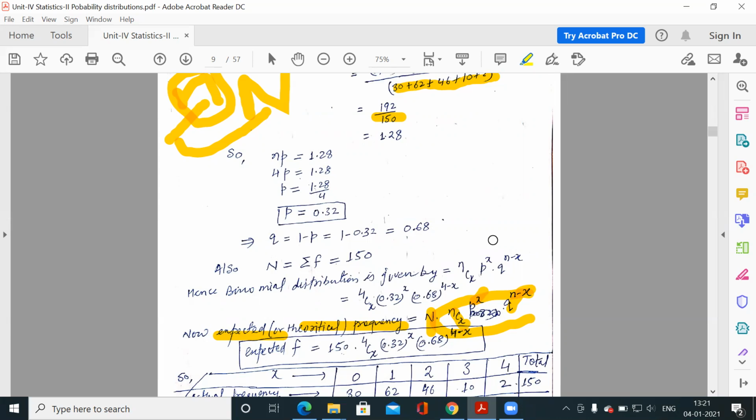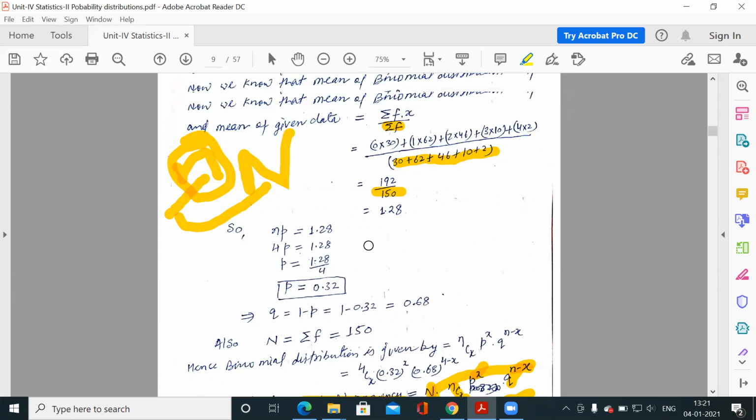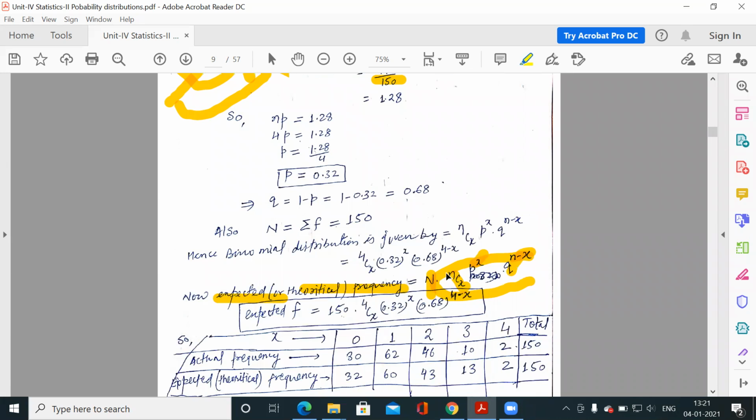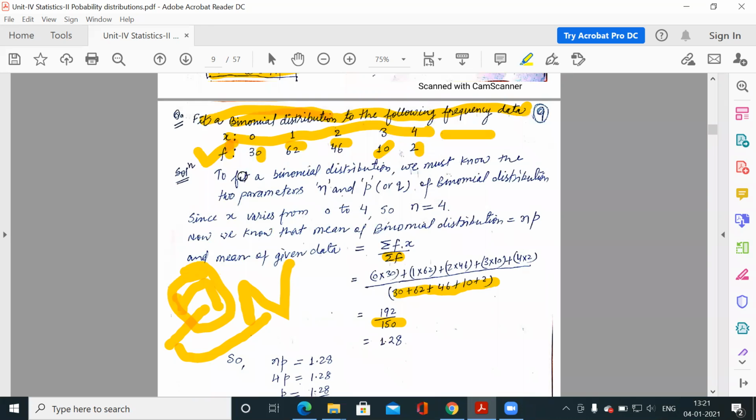Because there is a relation between P and Q, which is P plus Q is equal to 1, either you must have P or Q. The second variable you can calculate from that equation. So now we need to know small n, small p, or small n, small q. To fit a binomial distribution, we must know the two parameters n and p or q. So x varies from 0 to n. How many trials are there? 4 in one particular experiment.